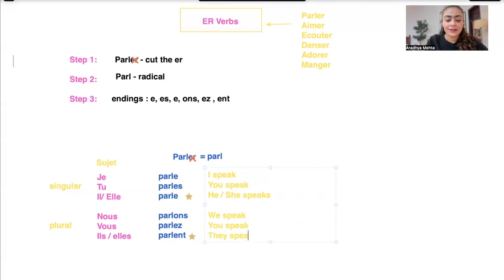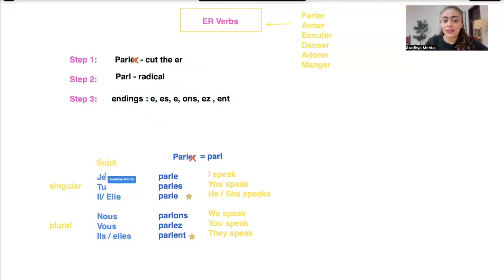So you just have to learn these 3 steps: you take the original form of the verb, you cut the ER at the end, then you have PARL, known as the radical, and to this radical we add the endings E, ES, E, ONS, EZ, ENT. And these endings are not random, they relate to the respective sujet.